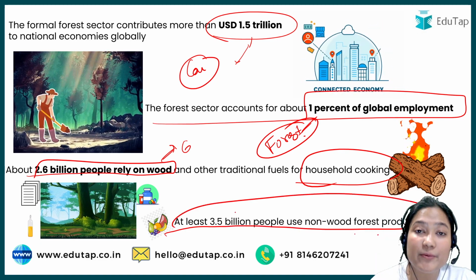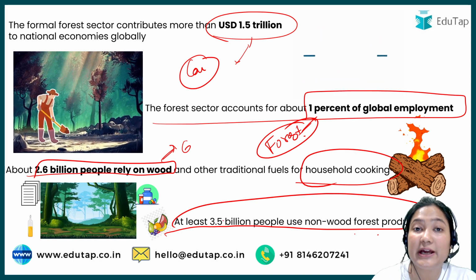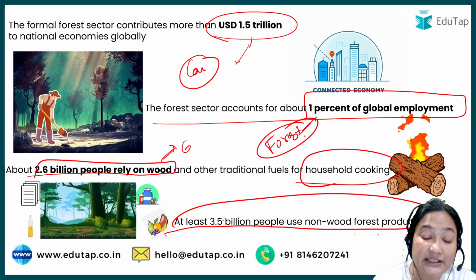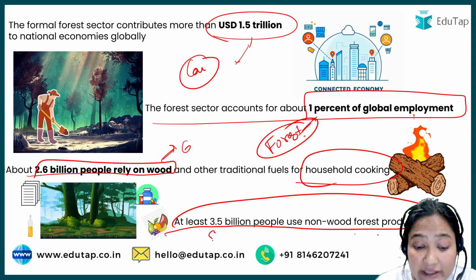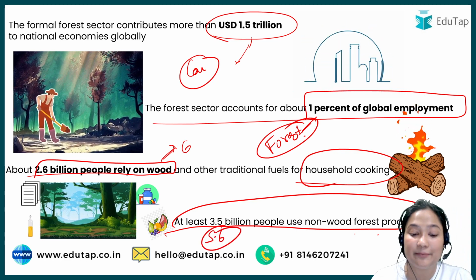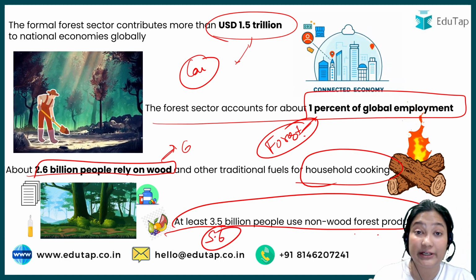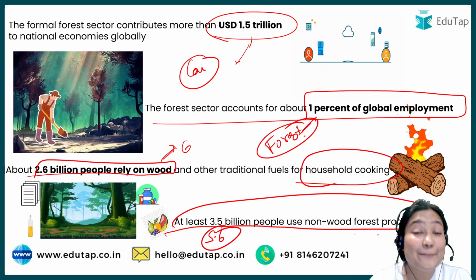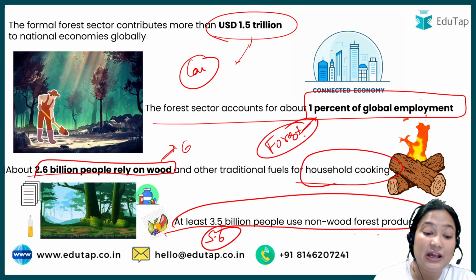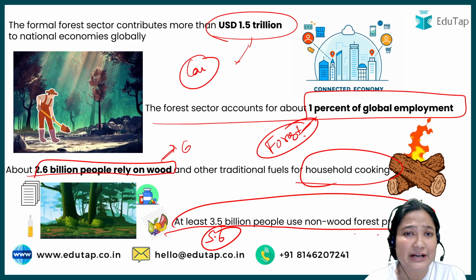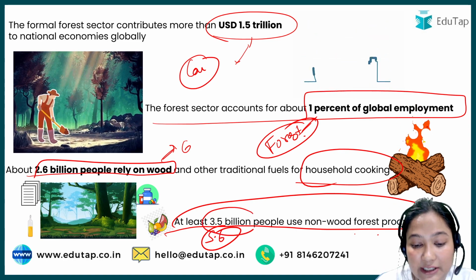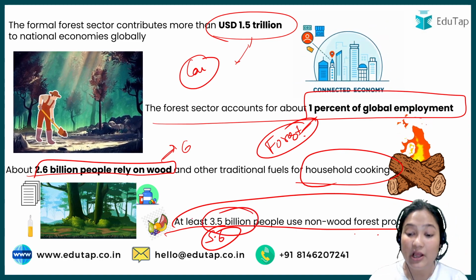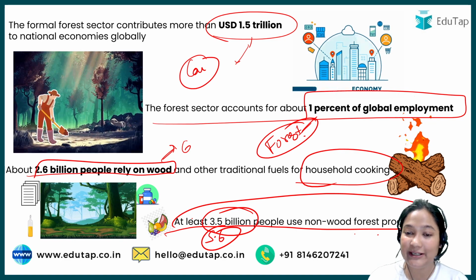Again, if we talk about forest wood, let's say timber, paper pulp, the things that we get directly from the woods, 5.6 billion people are dependent on that. But non-wood products means the essential oils that we get, the medicines that we get, the fruits that we get, the vegetables that we get. That kind of thing is 3.5 billion people. So that was about the two reports released by FAO.